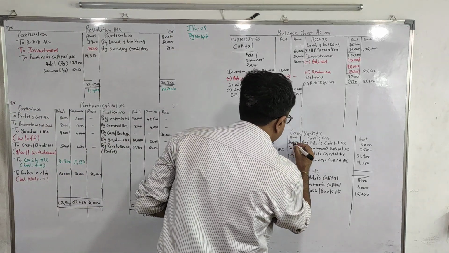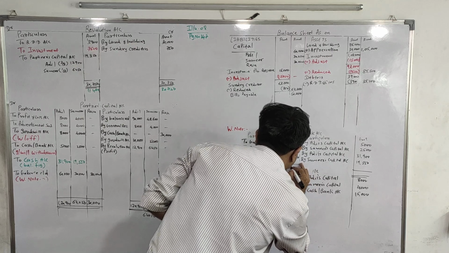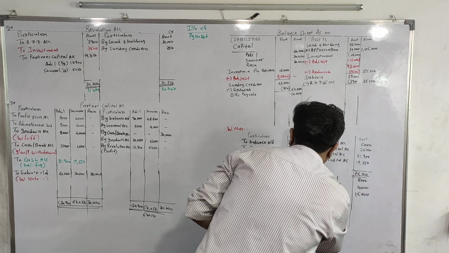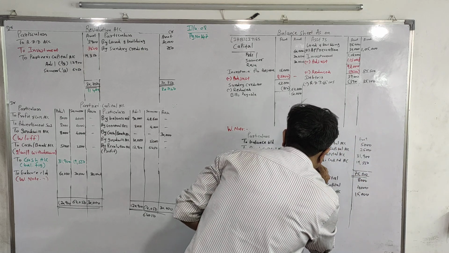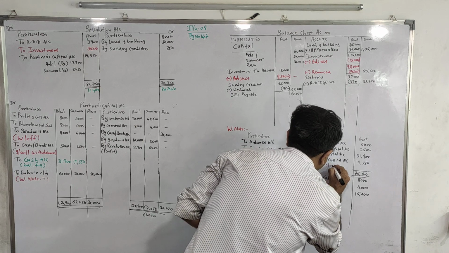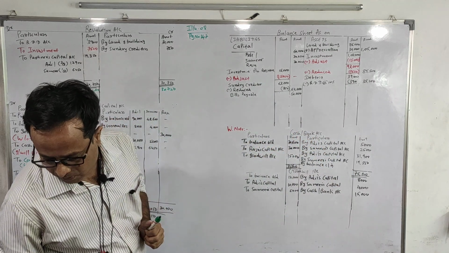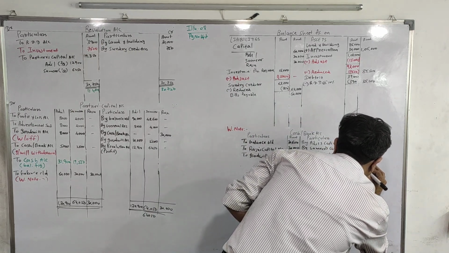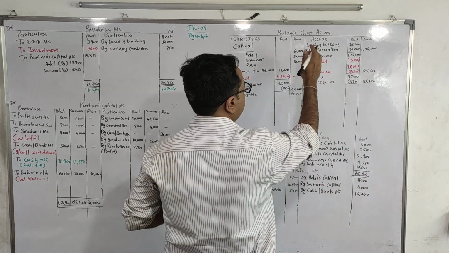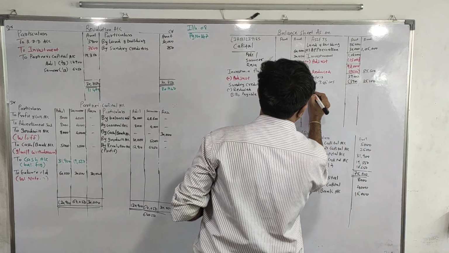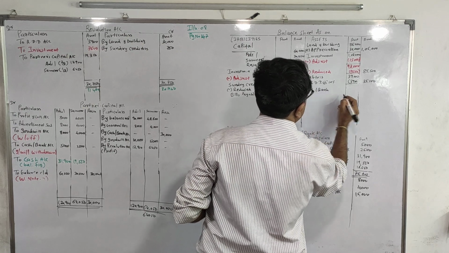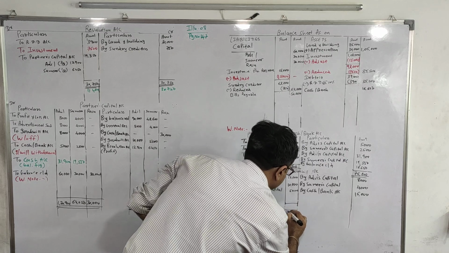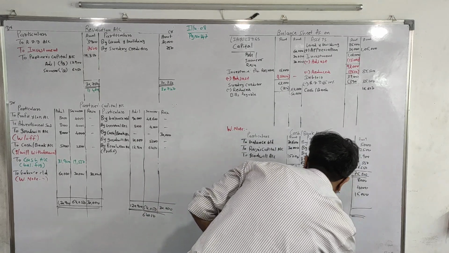The total is 75,600. We write it on both the side, and by balance carried down. Balance carried down amount is 16,650. We transfer that to balance sheet, 16,650. Our goodwill will get tallied at 27,000.